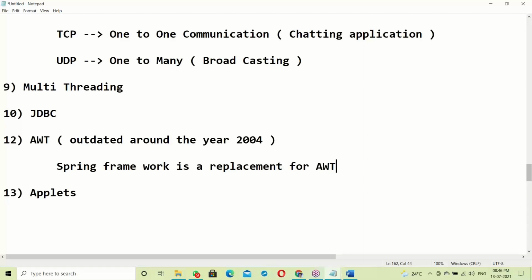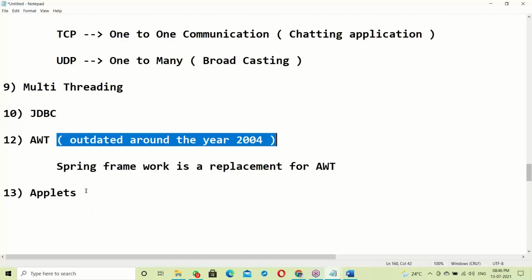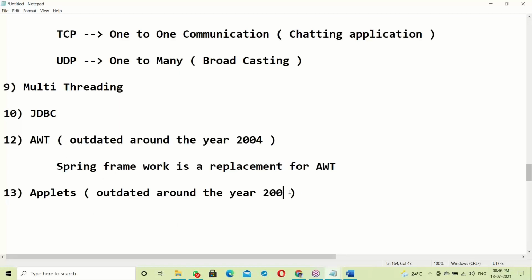It was outdated long ago, around the year 2004. Next, applets: around the year 2000 they became outdated. Those were initial concepts, and in place of applets, there is now a replacement.